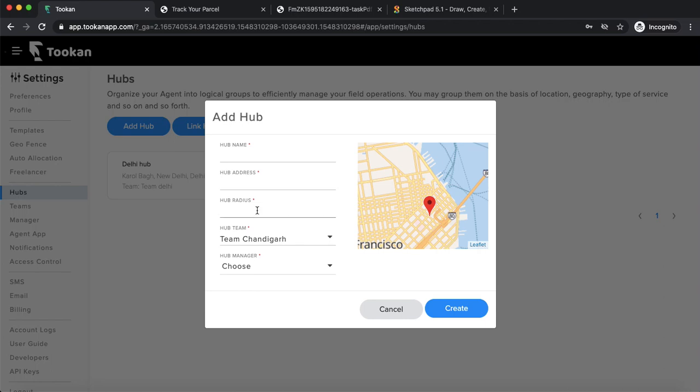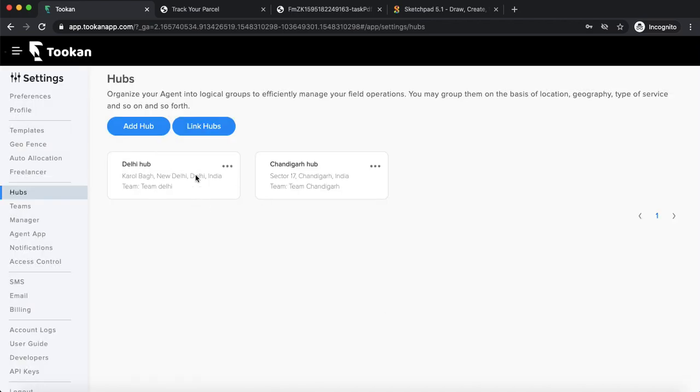You can also mention the hub operational area, like 25 kilometers is the hub operational area. You can assign a team to that particular hub. You can also assign a manager. You can assign more than one manager to that hub depending on the duties that they perform. More than one manager can have access to one hub, right? So this is how you add a hub. Once you have done that, they'll be added over here.